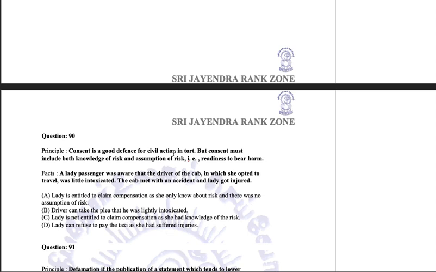Consent is a good defense for civil action in tort, but consent must include both knowledge of risk and assumption of risk. Readiness to bear harm. You should be ready to bear that harm. Assumption of risk means you are ready to take that risk. A lady passenger was aware that the driver of a cab in which she opted to travel was a little intoxicated. The cab met with an accident and the lady got injured. Now she knew that he was a little intoxicated and still she chose to sit in the car, and the car met an accident.